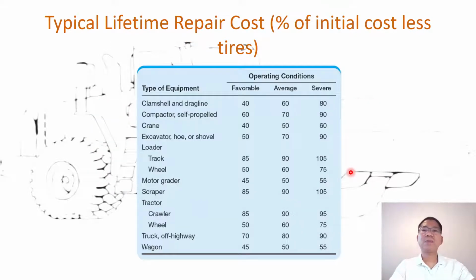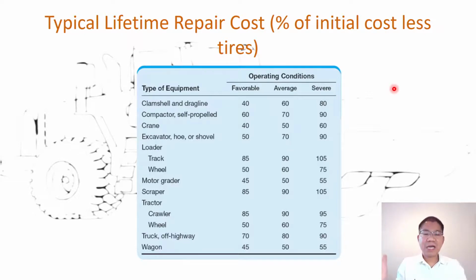And we have another table to determine the typical lifetime repair costs, and that is given for different equipment and operating conditions as well, as a percent of the initial costs less tires. That is the typical lifetime repair cost.